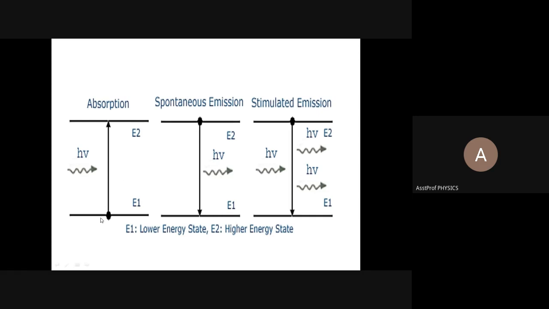Whatever energy it gained here, any form of energy it can absorb. Light energy, electrical energy, or thermal energy, any form of energy it can absorb, but it releases this energy in the form of light, the form of photons. It gains the energy from electricity. The tungsten filament gains the energy from the electrons, but it releases light for us. It gives light whose energy is equivalent to h nu.